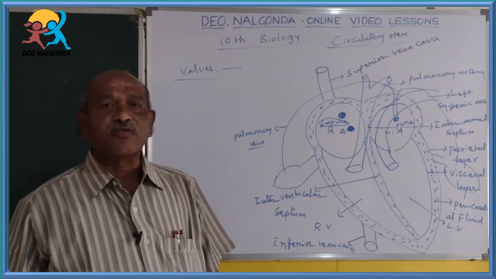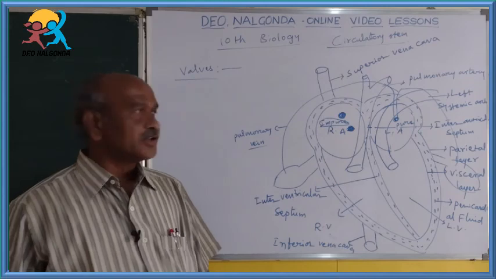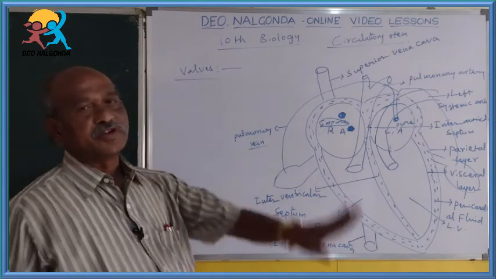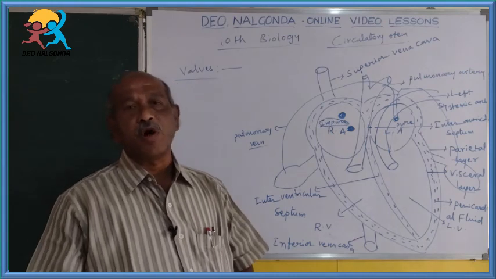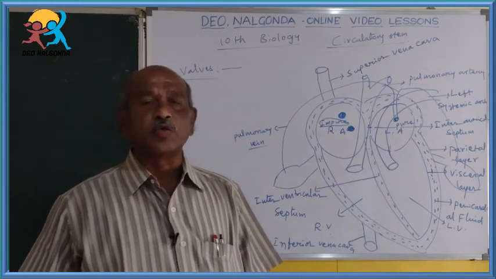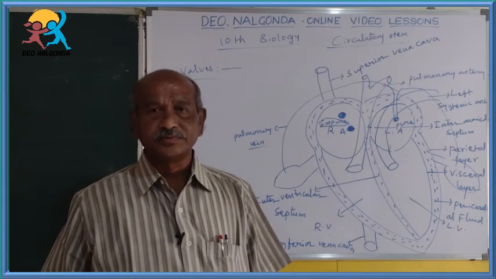In the last class we discussed the external structure and internal structure of the heart. Now another 4 marks question we have to discuss is about the valves present in the heart. Basically, a valve is nothing but something that works only one side, not both sides.